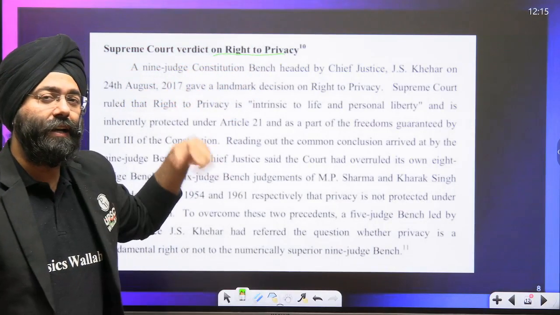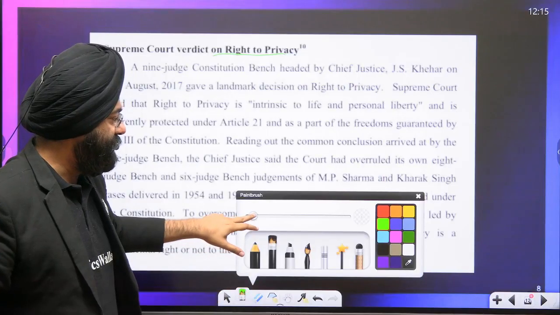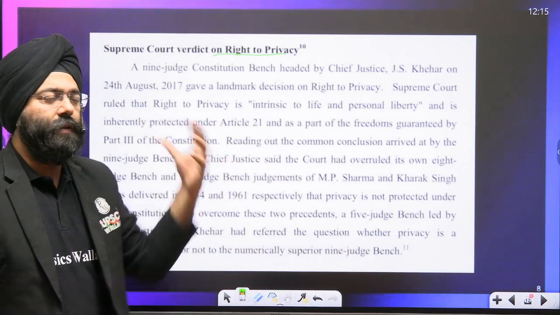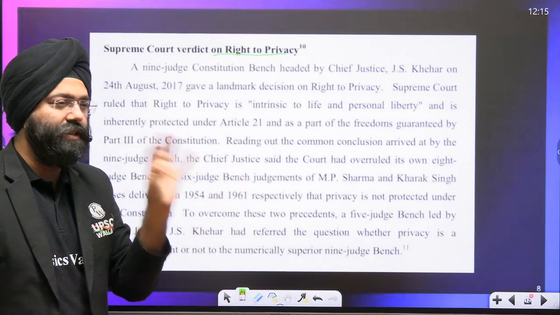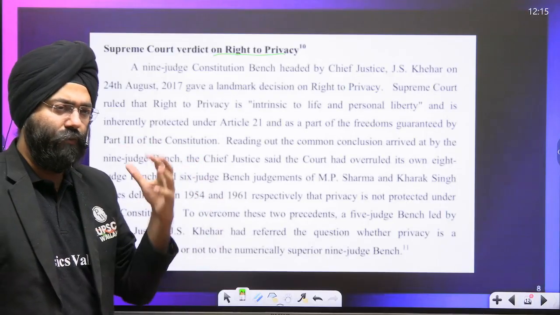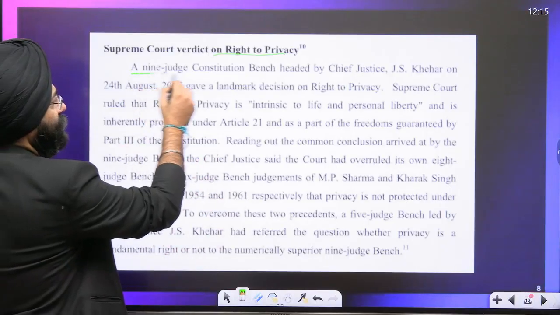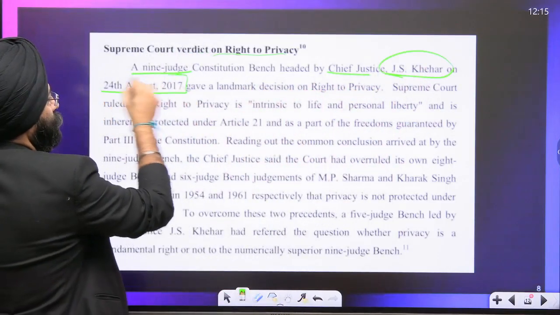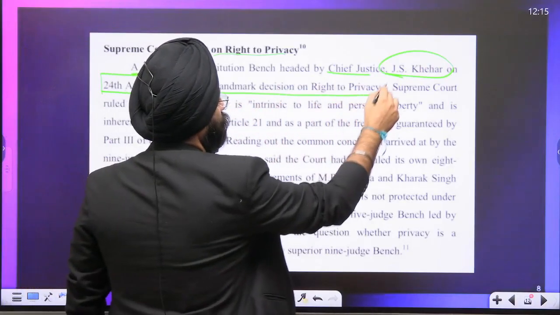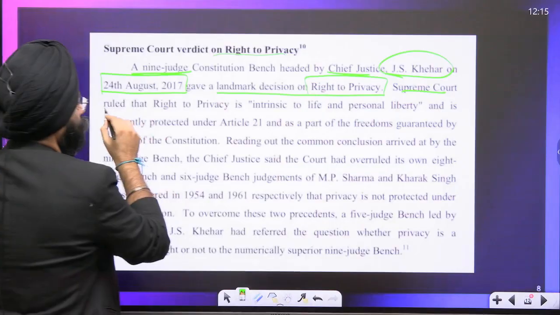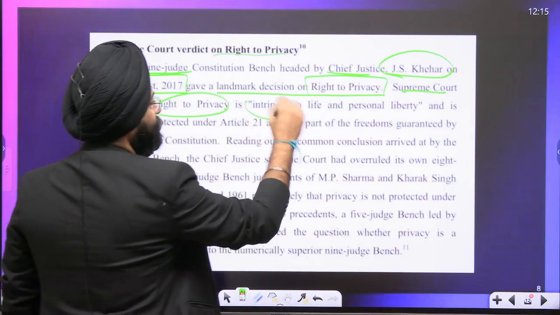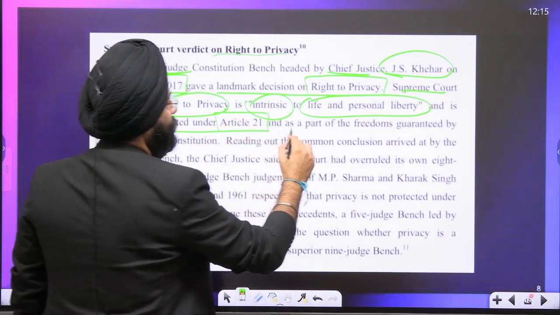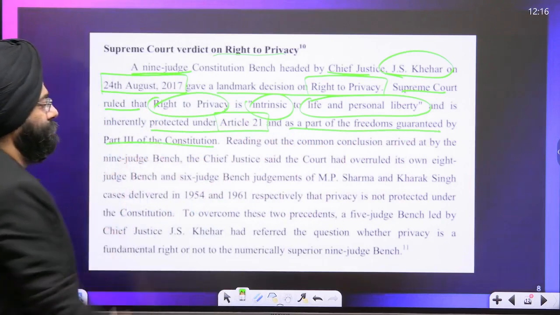Before we go and understand what the article says, these are certain things that you should be knowing. We've always been hearing about the right to privacy. So we need to understand when this right was recognized as a fundamental right and emphasized. In a 9-judge constitutional bench headed by Justice J.S. Khehar, on 24th August 2017, a landmark decision was given on the right to privacy. The Supreme Court ruled that right to privacy is intrinsic to life and personal liberty and protected under Article 21 as a freedom guaranteed by the Constitution of India.